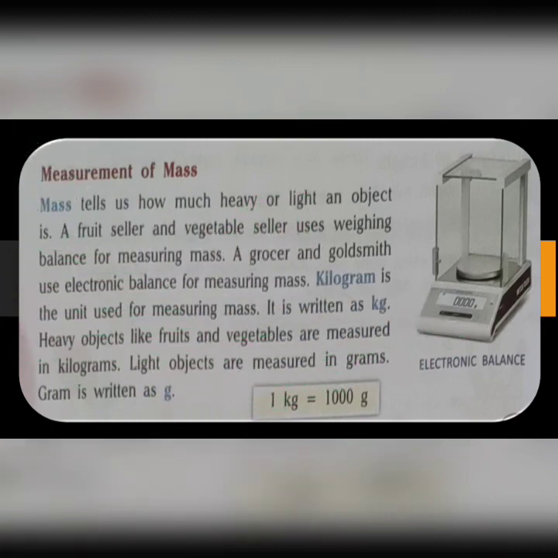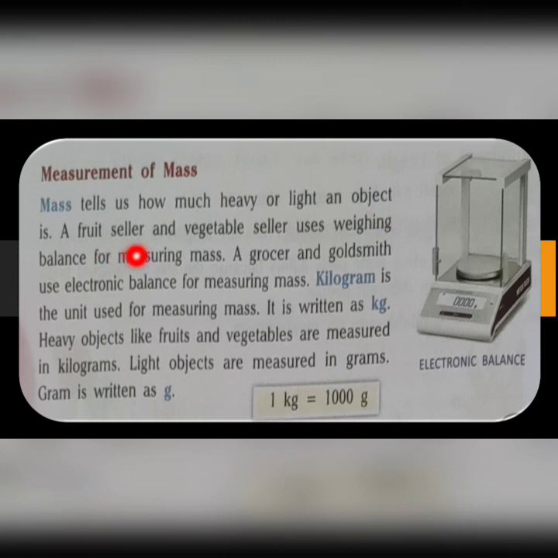Mass means, when we go to market, we buy vegetables or fruits, and we ask the shopkeeper to give us 1 kg apple, half kg grapes, like that. Yes, that is measurement of mass. Mass tells us how much heavy or light an object is.